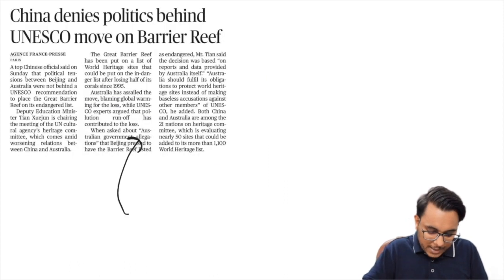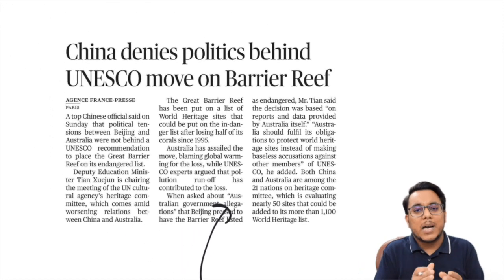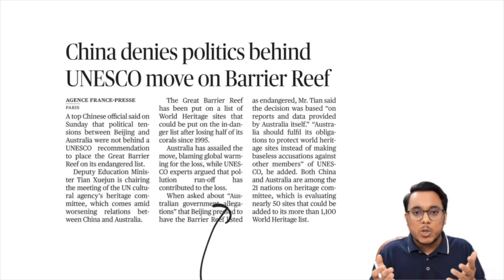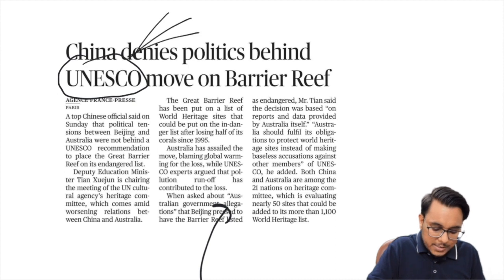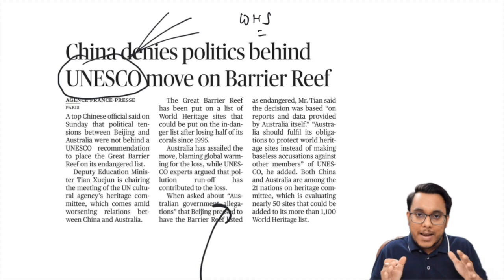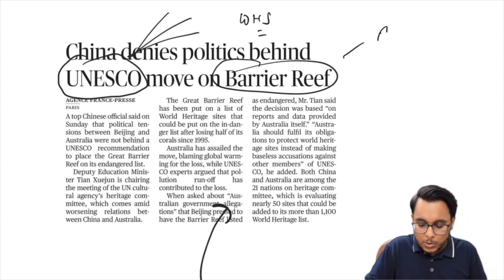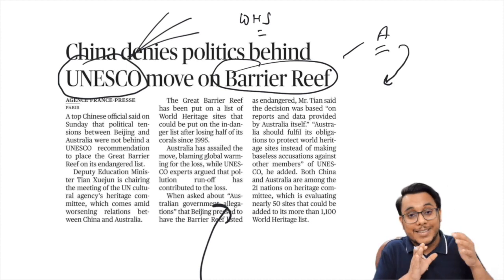Now guys, this particular article is again taken up from The Hindu International page. It is just talking about a spat that is going on between China and Australia. You might already be knowing that there is UNESCO, and UNESCO publishes its list of World Heritage Sites. Fine. Now it has been said that the Great Barrier Reef, which is in Australia, is being moved to the list of sites which are threatened.